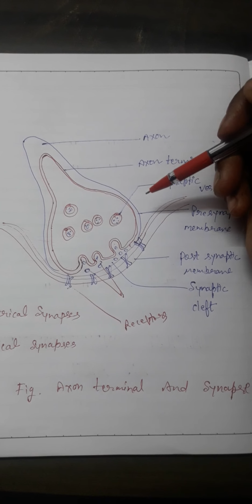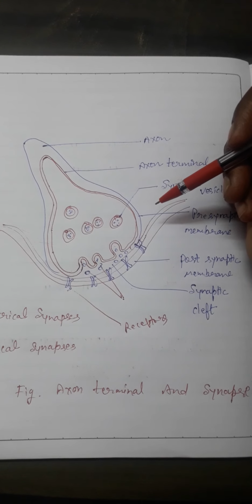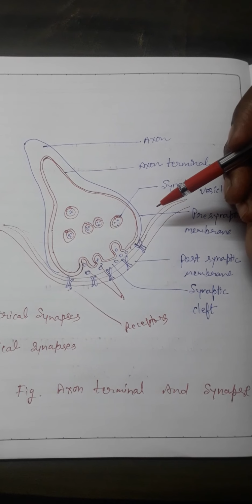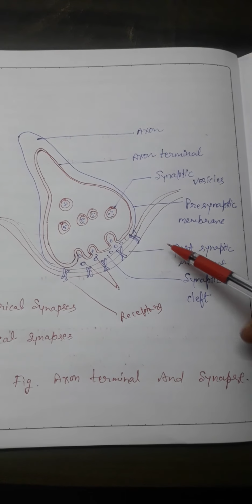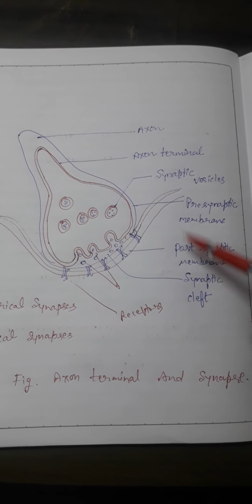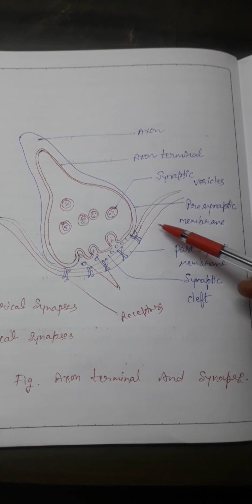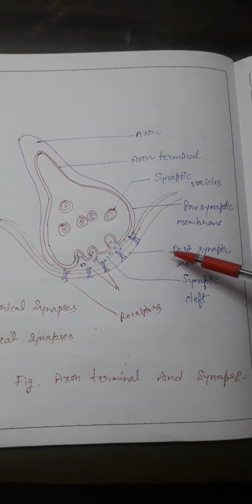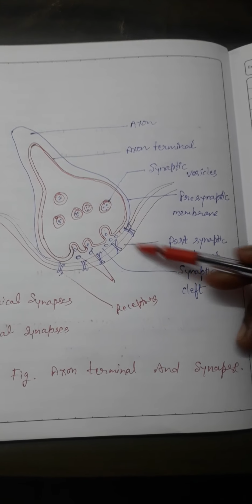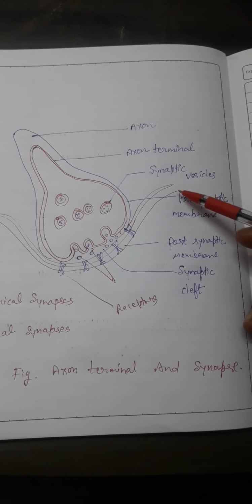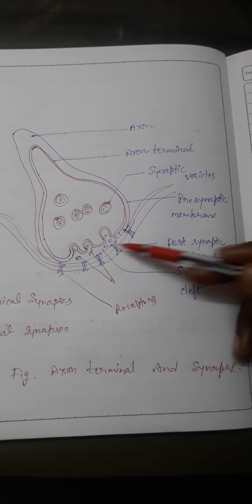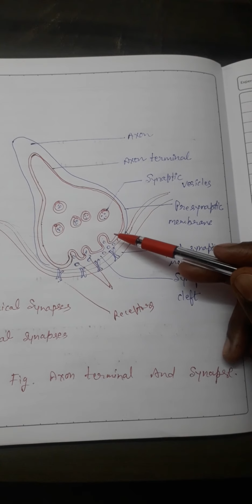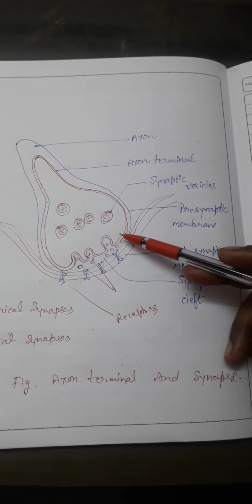A synapse is formed by the membrane of a presynaptic neuron and a postsynaptic neuron. Pre and postsynaptic neurons combine together and form a synapse, which may or may not be separated by a gap, that is the synaptic cleft. Here is a gap between the pre and postsynaptic membrane.